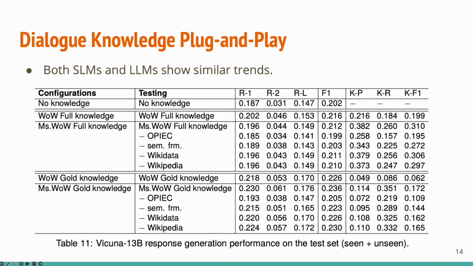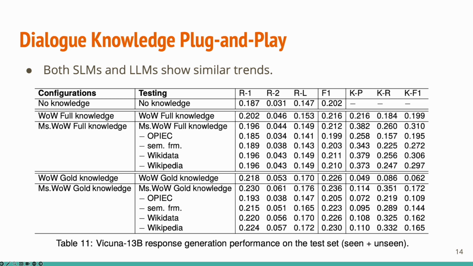The Vicuna-generated zero-shot responses are significantly longer. The Vicuna-generated outputs have less overlap with the corresponding gold responses, but higher unigram overlap with the input knowledge in the full knowledge setting, indicating that the LLM is able to generate utterances relevant to the input knowledge when sufficient knowledge is given.